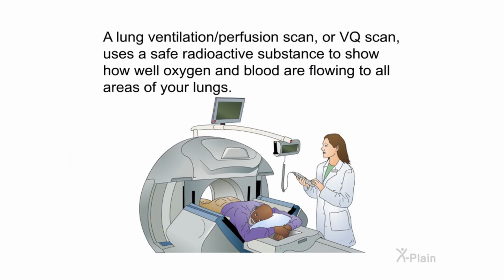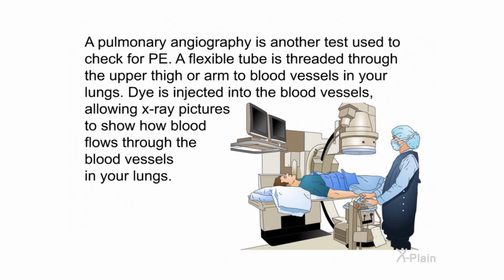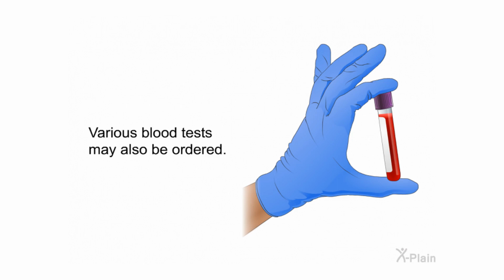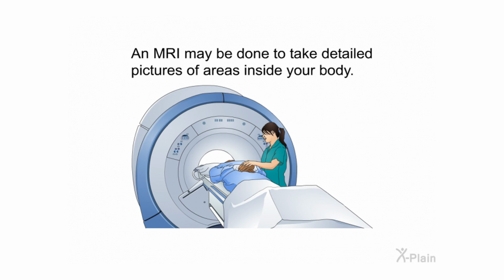A lung ventilation perfusion scan, or VQ scan, uses a safe radioactive substance to show how well oxygen and blood are flowing to all areas of your lungs. Pulmonary angiography is another test used to check for PE. A flexible tube is threaded through the upper thigh or arm to blood vessels in your lungs. Dye is injected into the blood vessels, allowing X-ray pictures to show how blood flows through the blood vessels in your lungs. Various blood tests may also be ordered. An MRI may be done to take detailed pictures of areas inside your body.